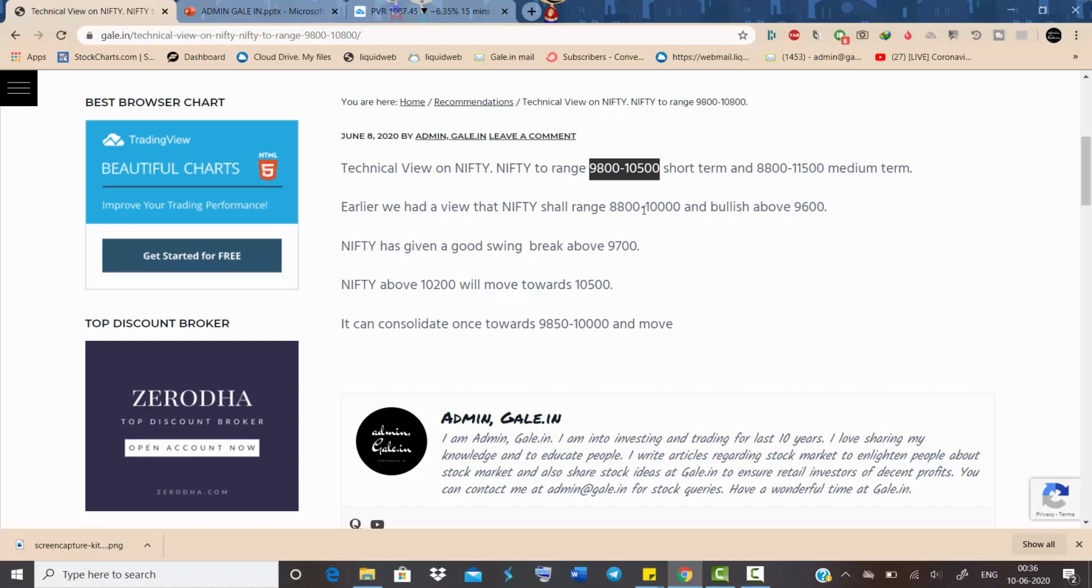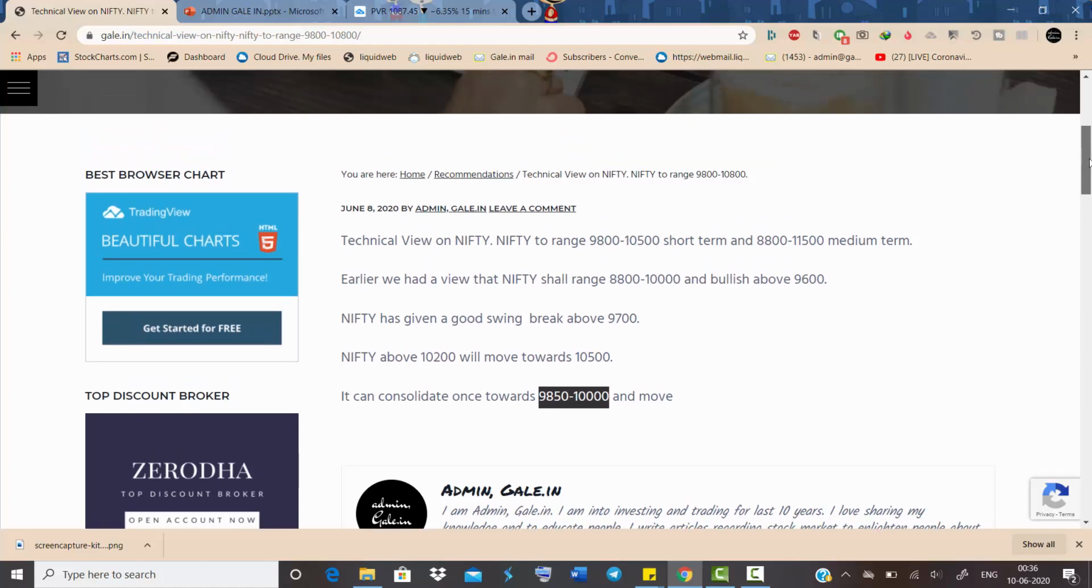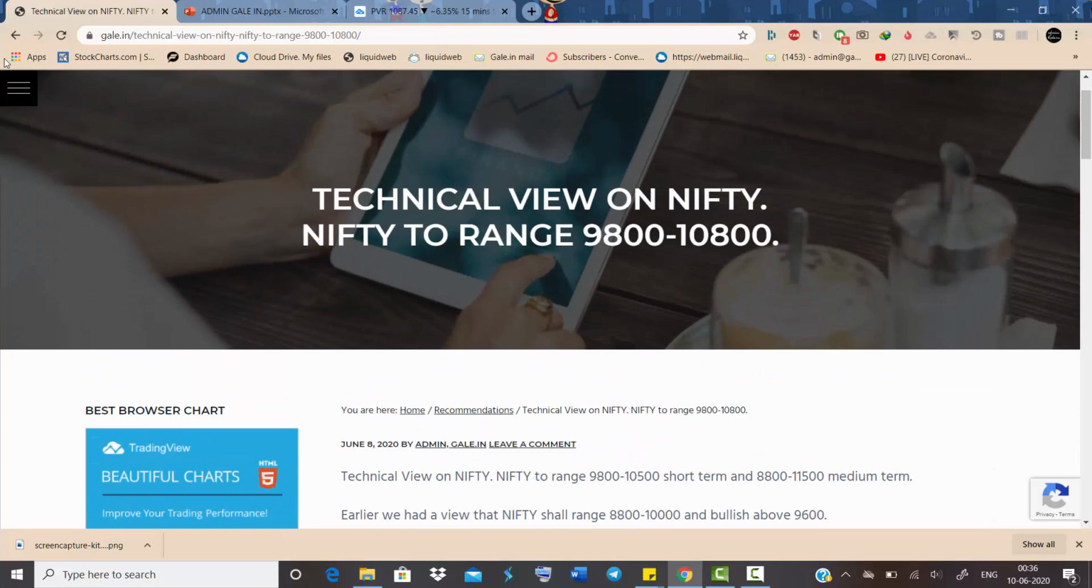So we had an earlier view of this, and there was a swing break 9700. You can see how far it has moved now. So Nifty above 10,200 can move towards 10,500, and it can consolidate once between 9850 and 10,000 and then move forward. So this is what our technical view was on Monday.